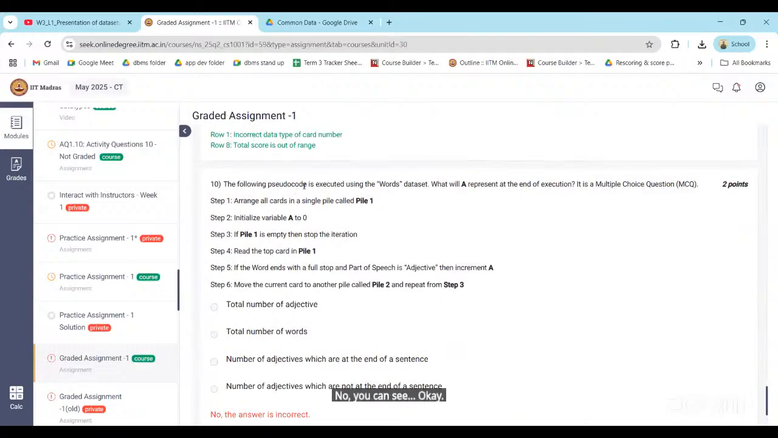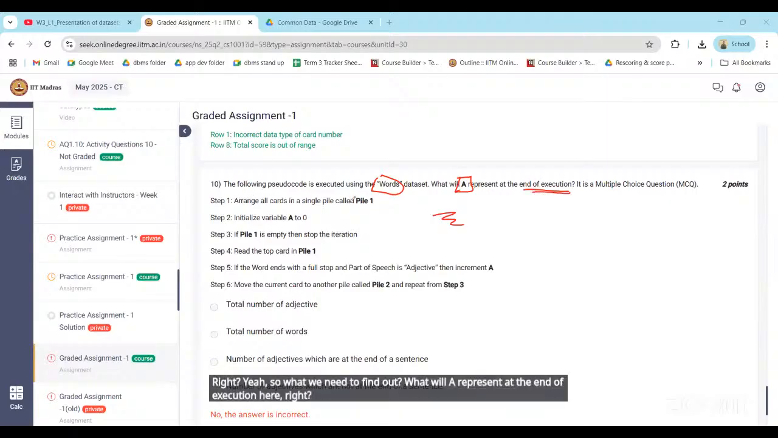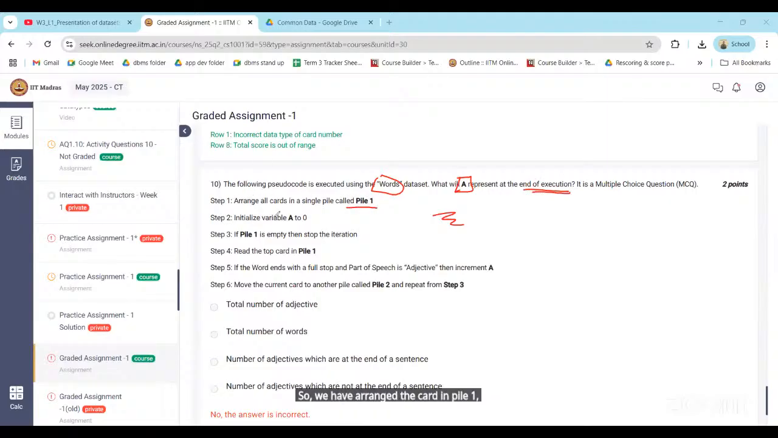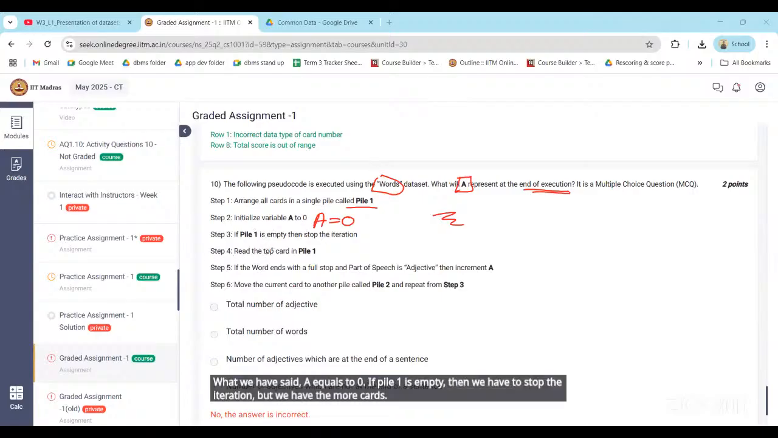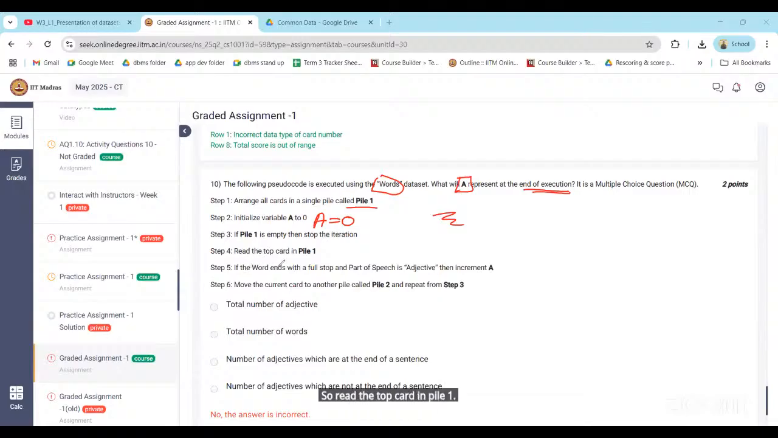Okay, see. The following pseudocode is executed using the words data set, right? Can you see whatever I am writing here on the screen? So what we need to find out is what A will represent at the end of execution. We have arranged the cards in pile 1, that is okay. Initialize variable A to 0. So here we have set A equals to 0. If pile 1 is empty, then we have to stop the iteration, but we have more cards. So read the top card in pile 1. If the word ends with a full stop.